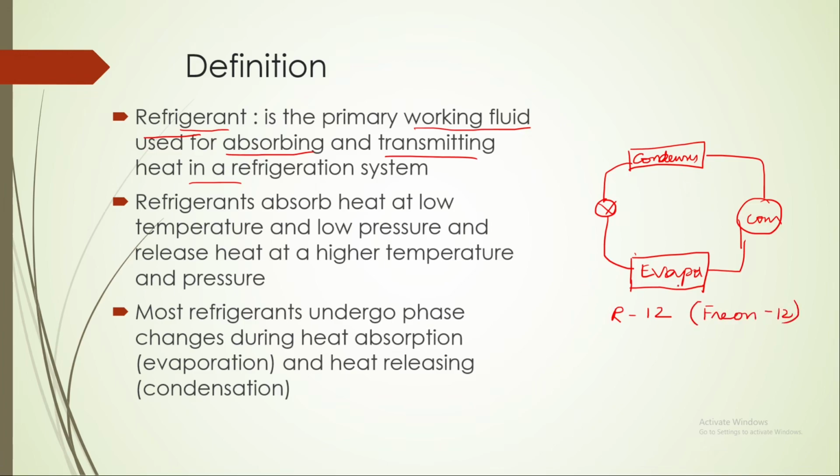So refrigerant, what it will do is it will absorb heat in the evaporator. If you keep some items in the refrigerator, it will absorb heat from them. This refrigerant will absorb heat in the evaporator, and this heat will be carried along with the refrigerant, and in the condenser it will reject the heat. So here it is absorbing heat and also it is rejecting or transmitting heat in the refrigeration system. That fluid is called a refrigerant.